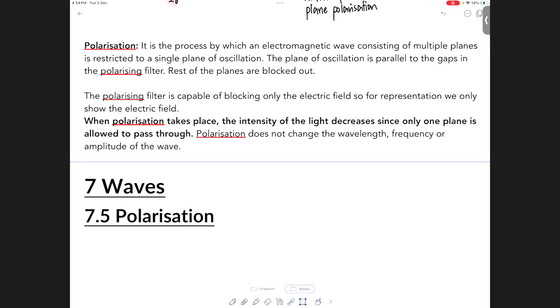I'll confirm the timing tonight. That means the magnetic field always passes through the polarizer, correct? In this version, yes.